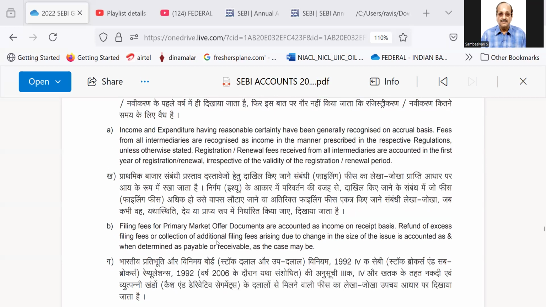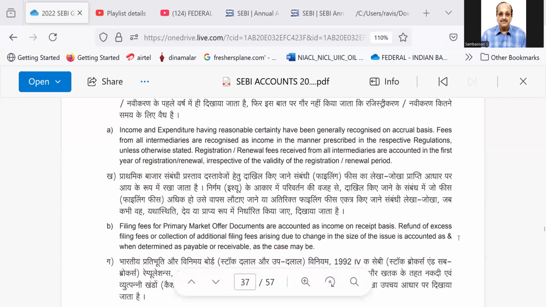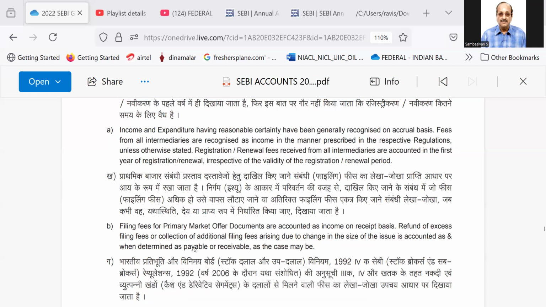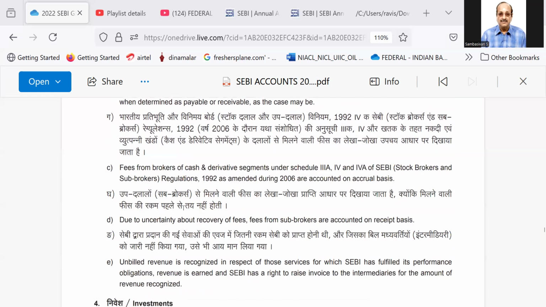Filing fees for primary market offer documents are accounted as income on receipt basis. Please remember these terminologies: filing fees for primary market offer documents are accounted as income on receipt basis. Refund of excess filing fees or a collection of additional filing fees arising due to change in the size of the issue is accounted as and when determined as payable or receivable, as the case may be.